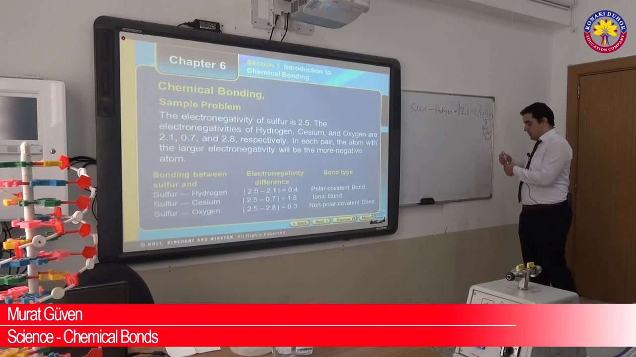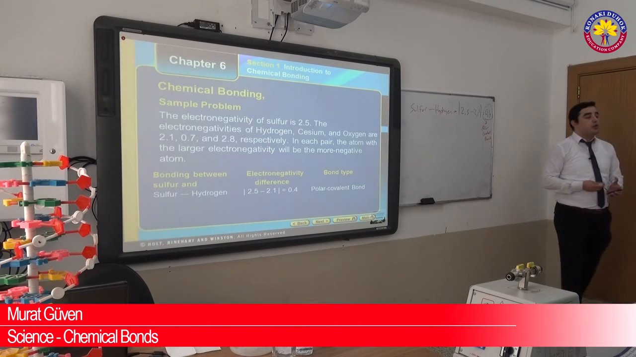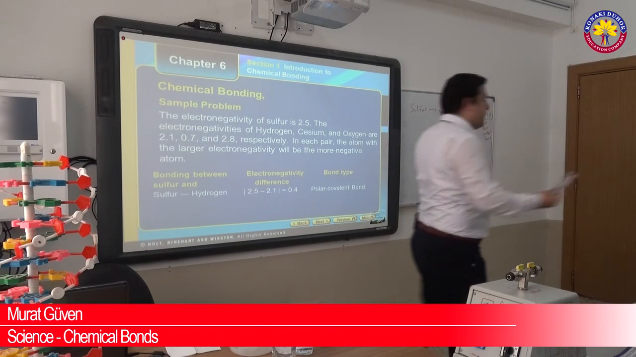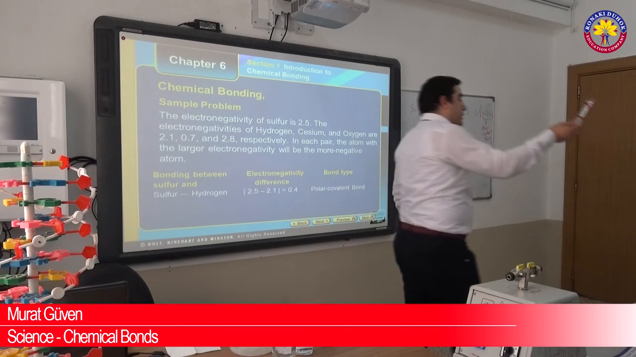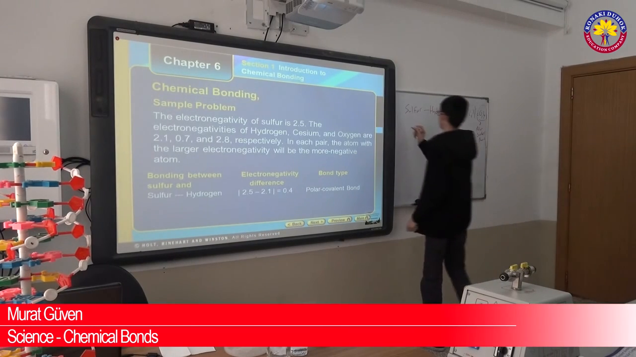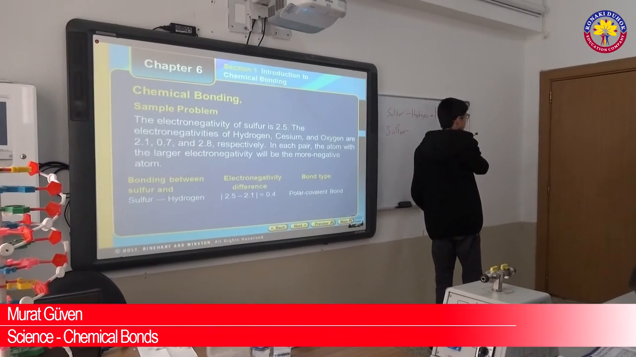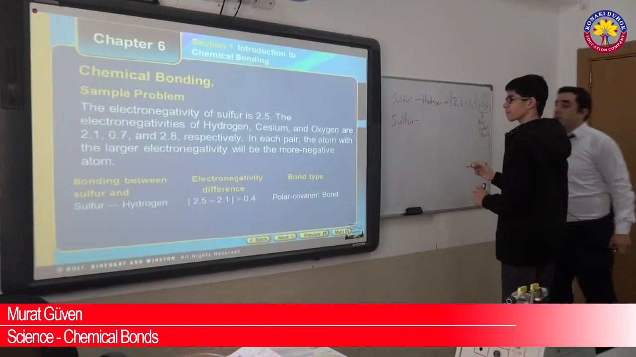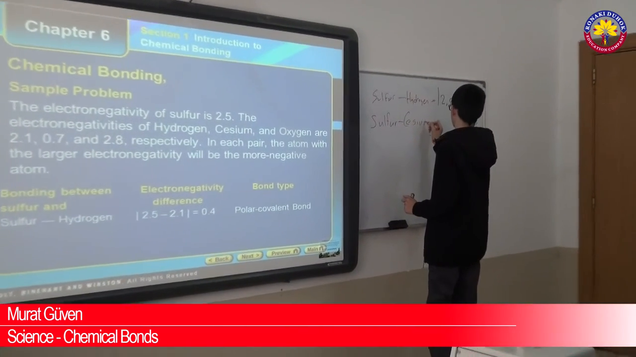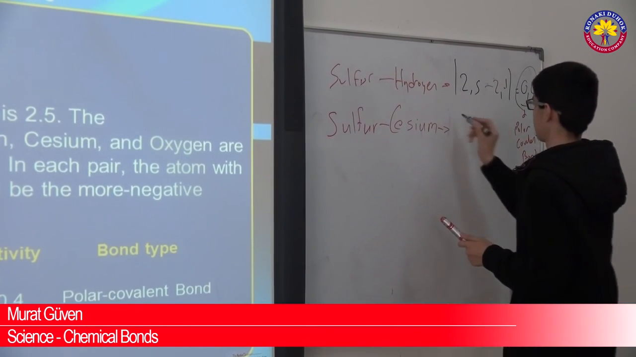What about the next one? Who wants to do the bond between sulfur and cesium? Abdullah, come and write and solve the question, please. Find the type of bond between the sulfur and cesium. Okay, boys, please focus on the board. I will explain.